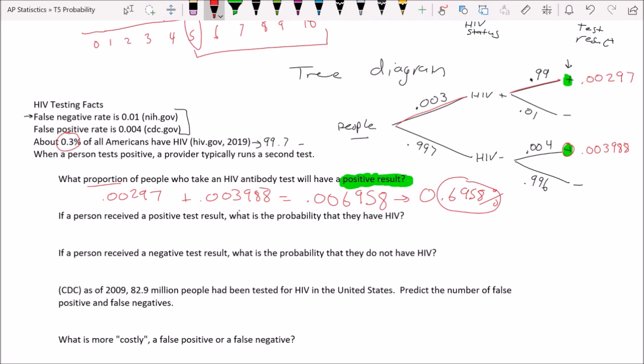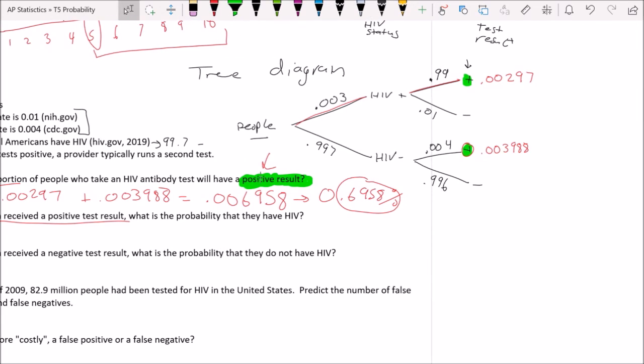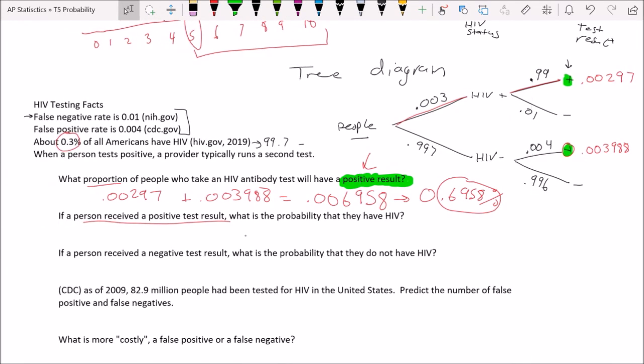If a person received a positive test result, okay, so pause. You see how we're talking about these same people who had a positive test result? What is the probability that they actually have HIV? So the people who received a positive test result, out of those people, 0.00698.